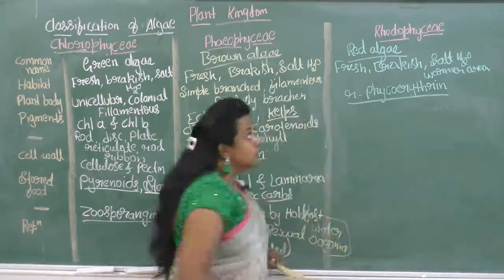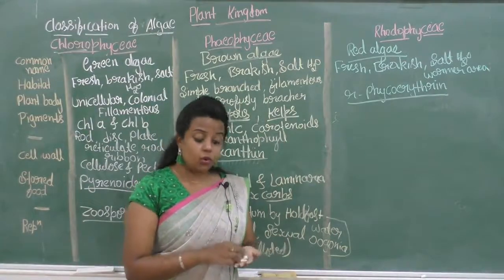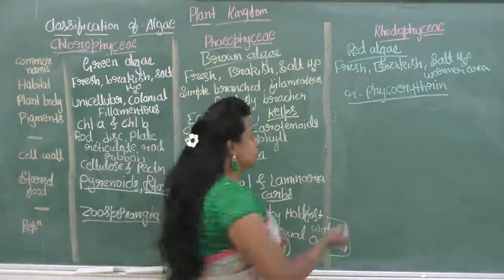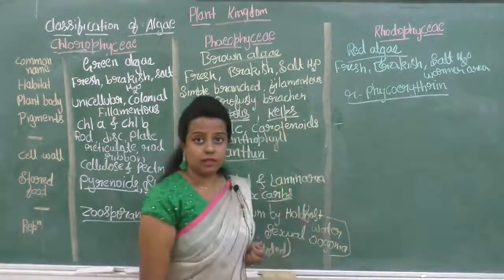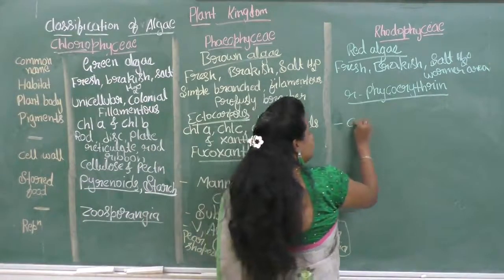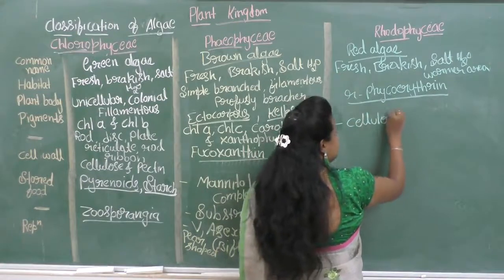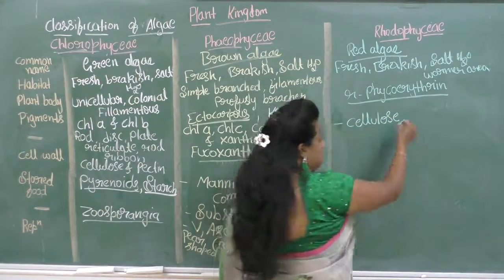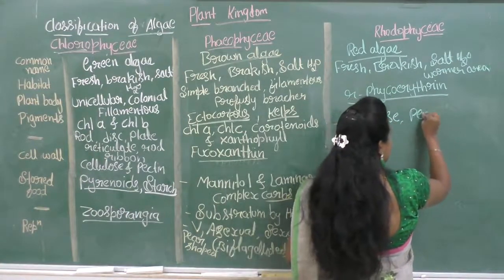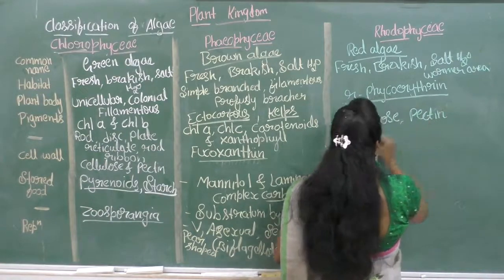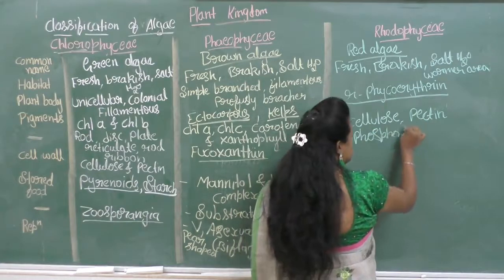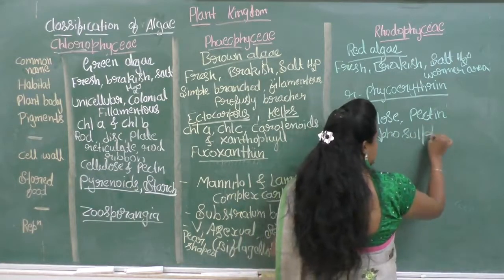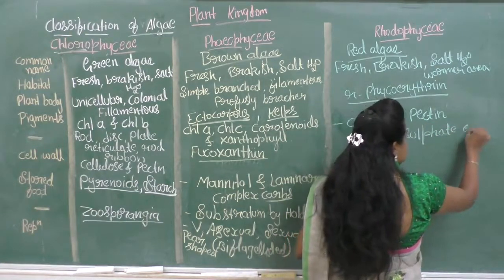Next, the cell wall of the Rhodophyceae. The cell wall of Rhodophyceae is made up of cellulose, pectin, and phosphosulfate esters.